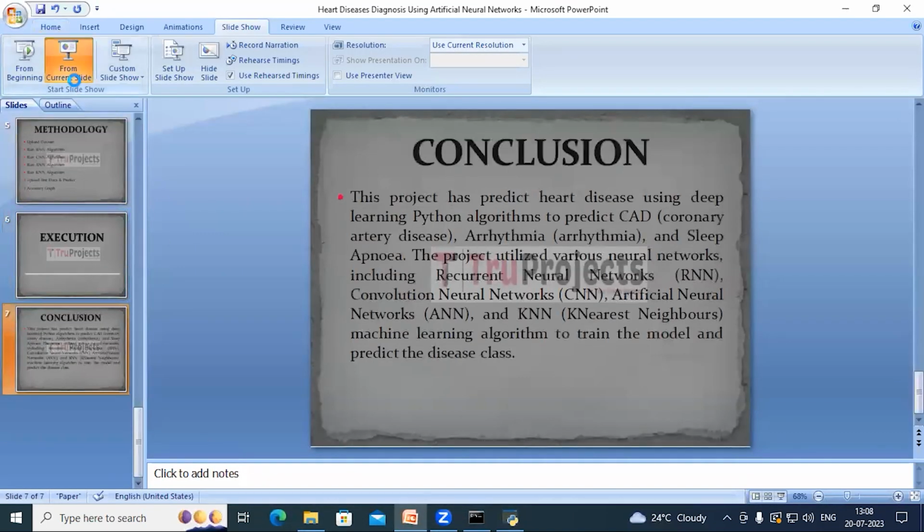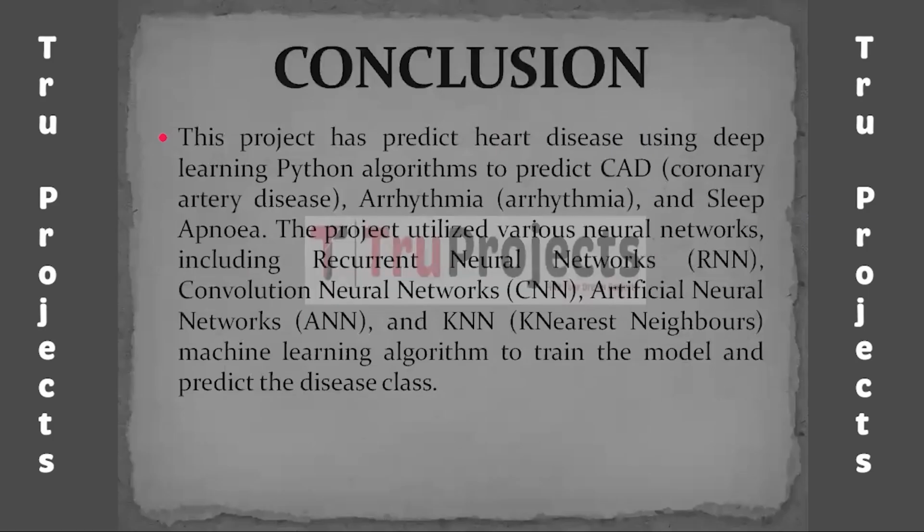The conclusion here is the project uses deep learning Python algorithms to predict heart diseases, coronary heart disease, arrhythmia and sleep apnea using recurrent neural network, convolutional neural networks, artificial neural networks and k-nearest neighbor algorithms. The model predicts disease classes, enhancing patient care and reducing the risk of complications.